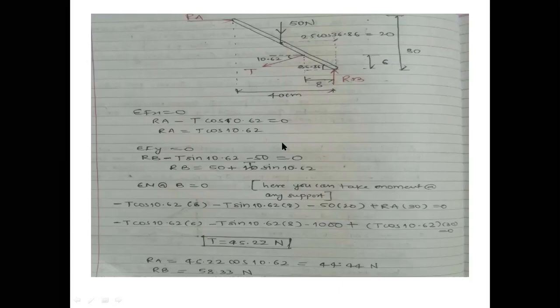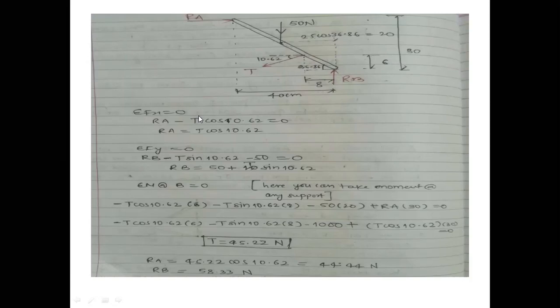Minus T cos 10.62 into 6, the vertical distance. Whenever your force is horizontal, the distance will be vertical. Whenever we are taking a moment, if the force is vertical, your distance will be horizontal. If the force is horizontal, your distance will be vertical about that point. Minus T sin 10.62, your vertical component, and whenever your force is vertical, your distance will be horizontal from that point. This is your force and this is the point where we are taking moment. We need this perpendicular distance.